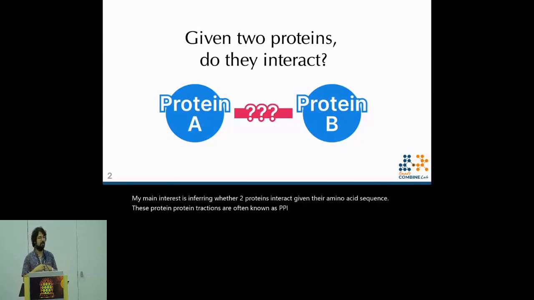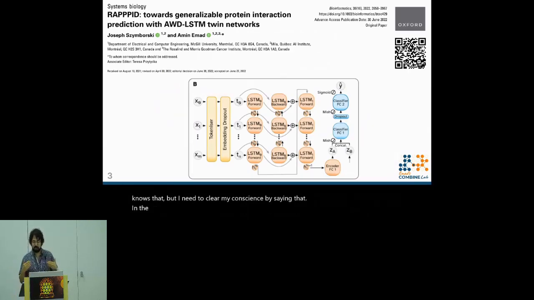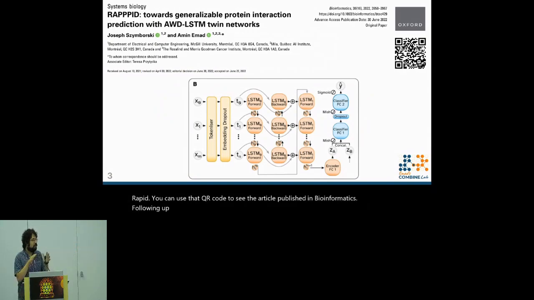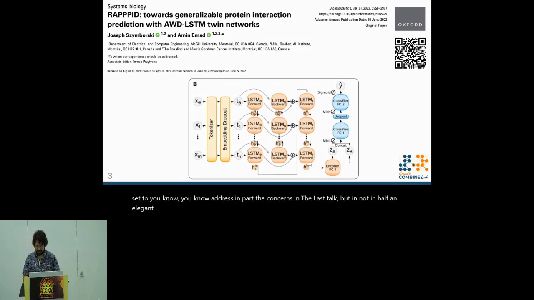We're in NetBio. In the past, we've trained a deep learning-based model to do just that, and we've called it RAPID. You can use that QR code to see the article published in Bioinformatics. Following up from that last talk, we do an analysis on the degree of proteins in our testing set to address in part the concerns in the last talk, but not in half an elegant way as described in the last one.